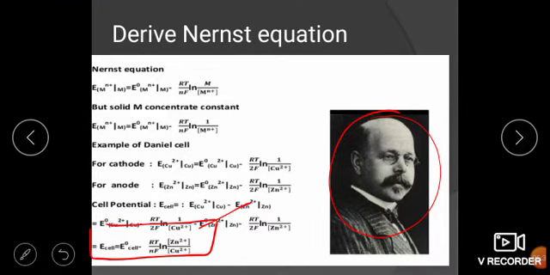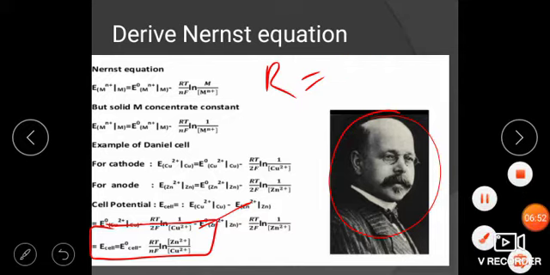So after calculating this formula, by putting in the value of R, value of T, value of N, value of F. Okay, so what is the value of R? The value of R is, I think, 8.314.